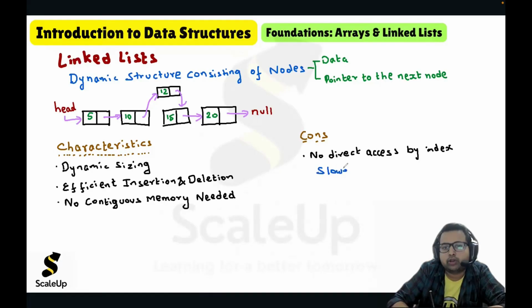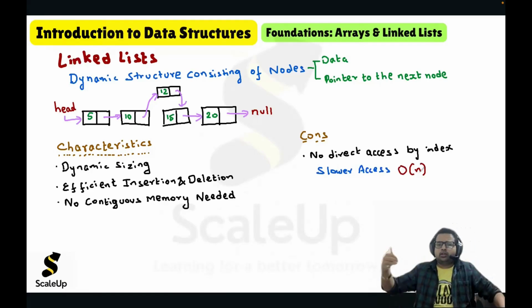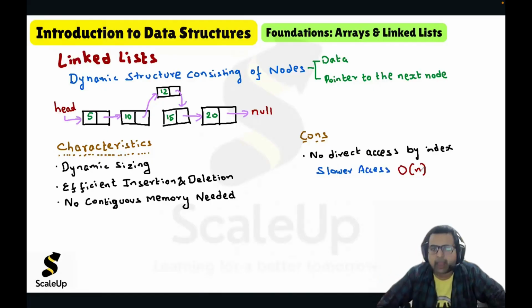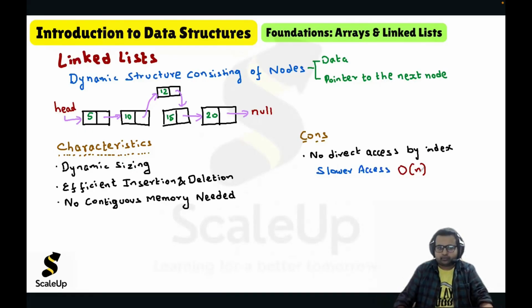It will lead to slower access. Because if you want to access a node, the time complexity will be order of n, big O n, because that many elements you have to scan through. So access will depend on the size.